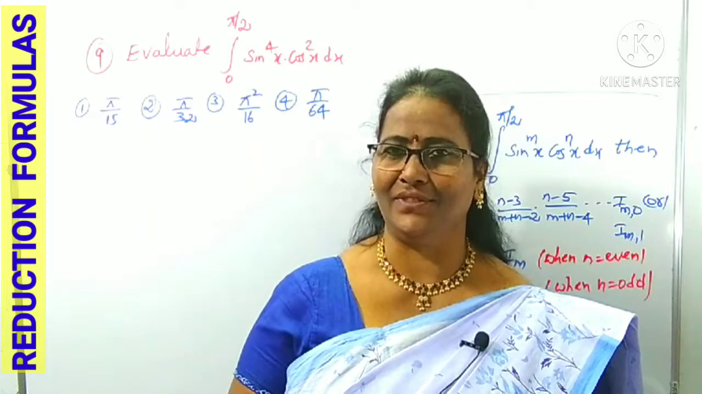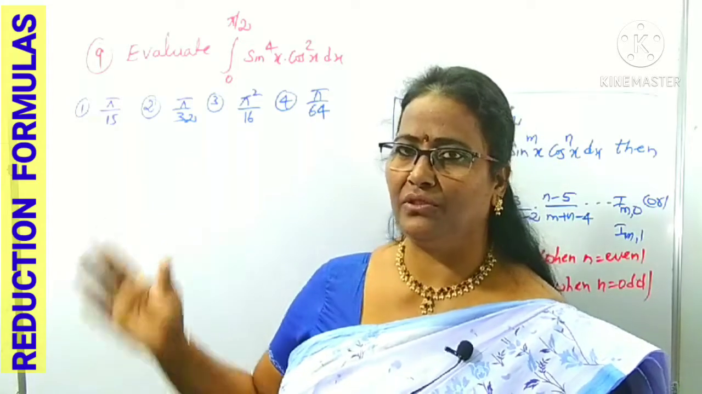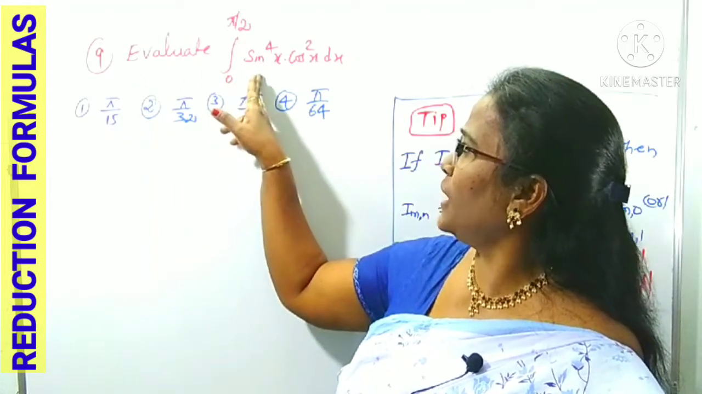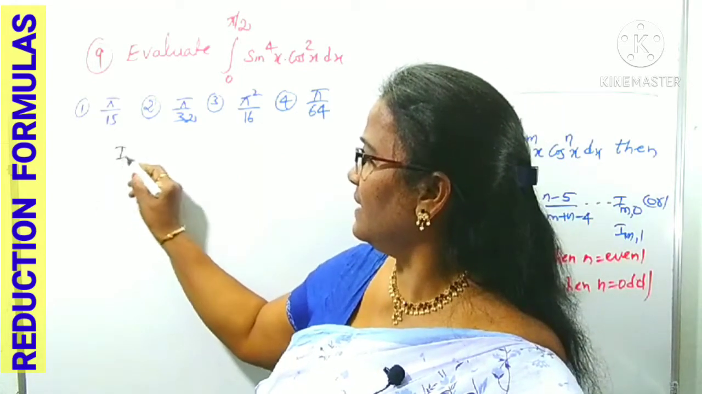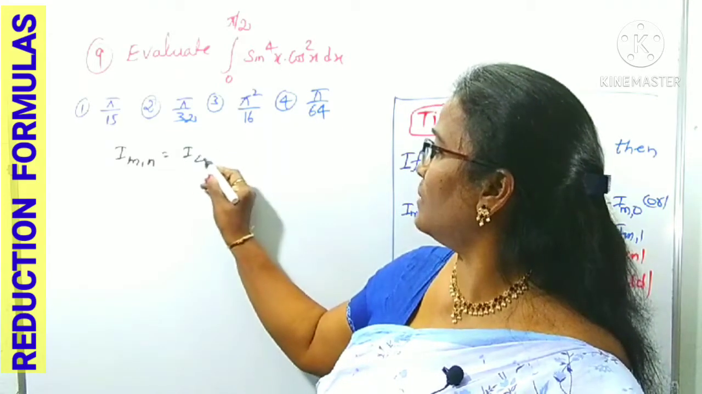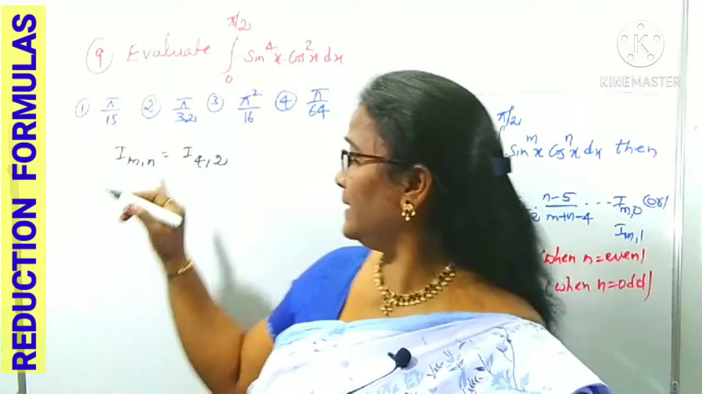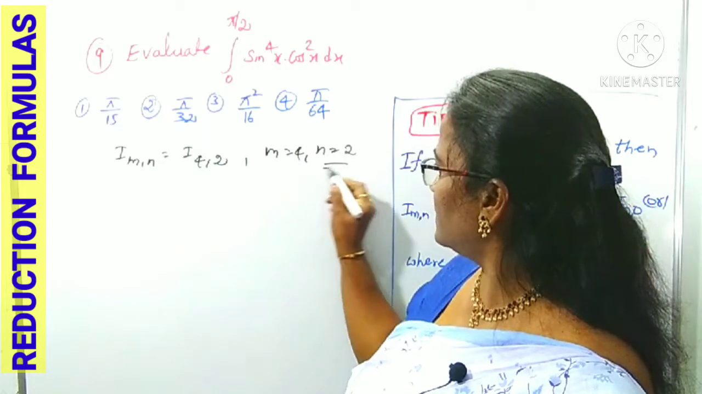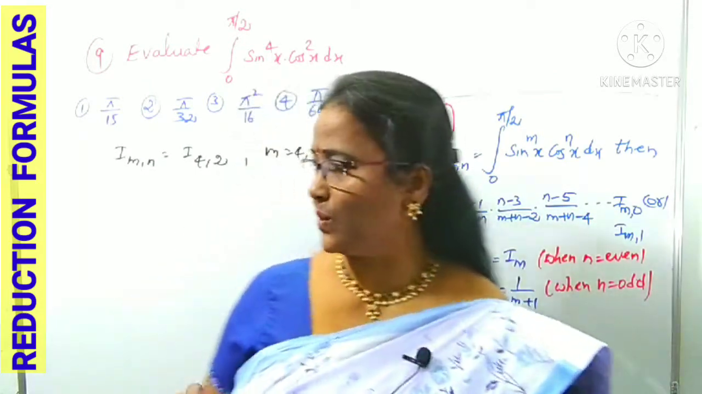Are you ready? Yes, without delay, we can now consider question number 9. When I apply it, we can get a clear idea. Evaluate the integral of sine power 4x cos square x. Here it is in the form of I m comma n. m is 4, n is 2. What is the n here? m is 4, n is 2. We can consider n as an even number. Okay, now what can you do?